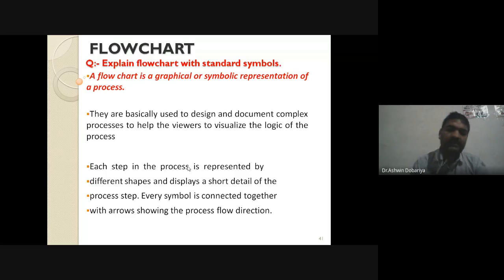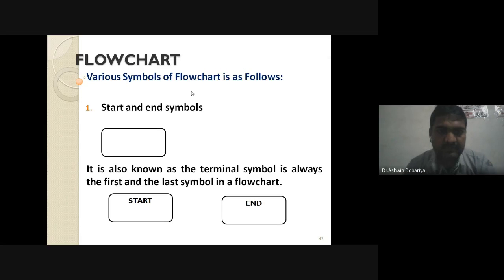Now see, whenever you are using a graphical or symbolic representation, you should know the standard symbols of a flowchart, because you cannot use any random symbol in a flowchart. There are certain standard symbols available, and only those symbols you can use to draw a flowchart. So we start from here.